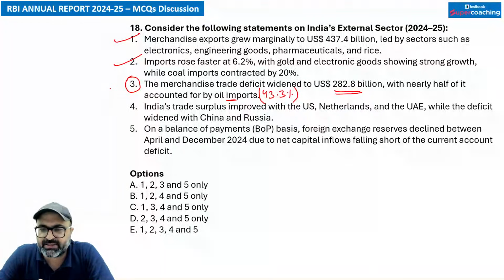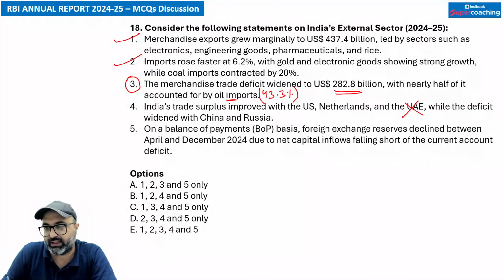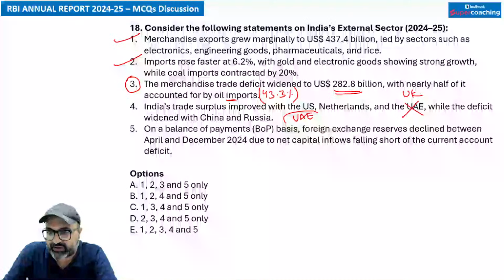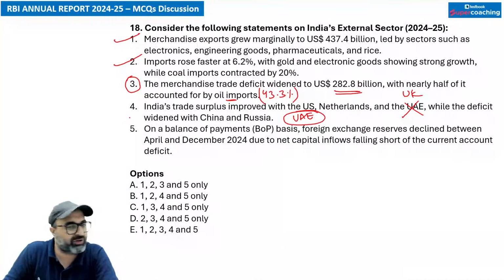Next is India's trade surplus improved with US, Netherlands, UAE, while the deficit widened with China and Russia. Remember that trade surplus improved with US, Netherlands, and UK, not with UAE. While the trade deficit has widened with Russia, China, and we have trade deficit relationship with UAE. We don't have surplus trade with UAE. That is the point which you need to note down.